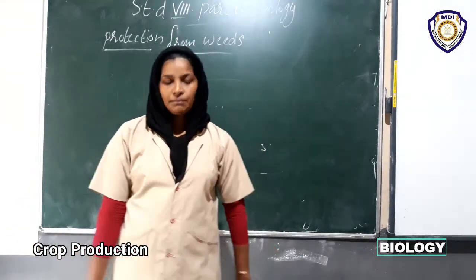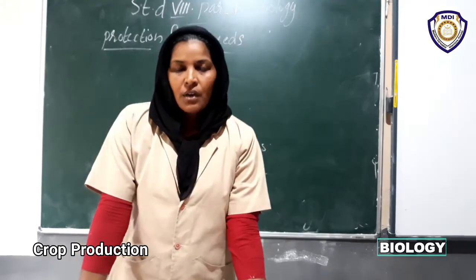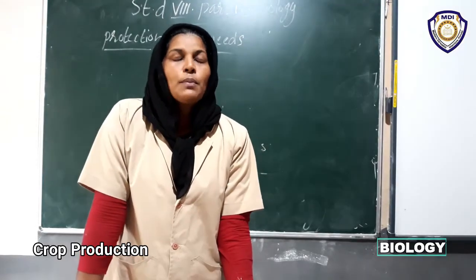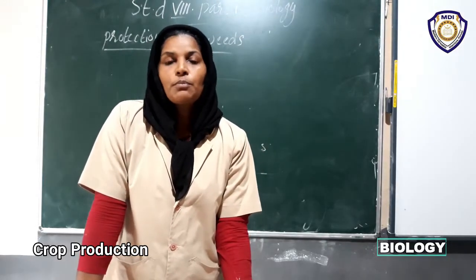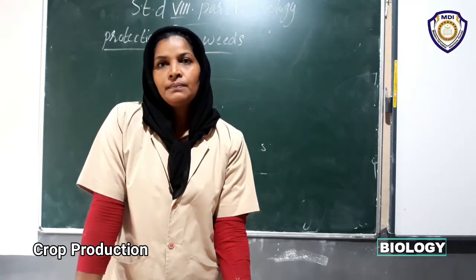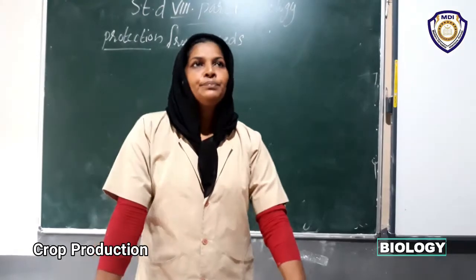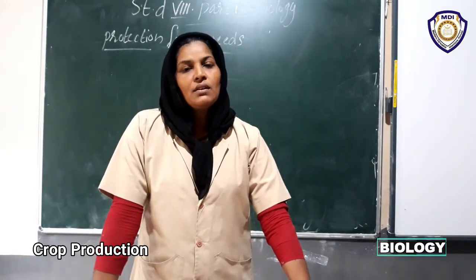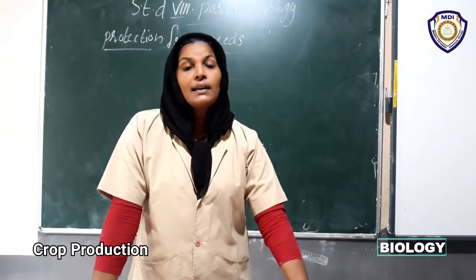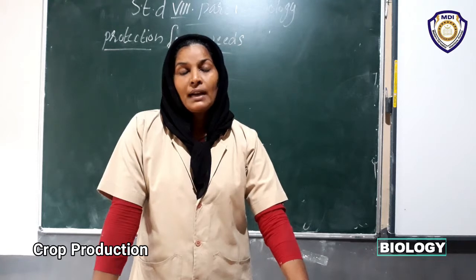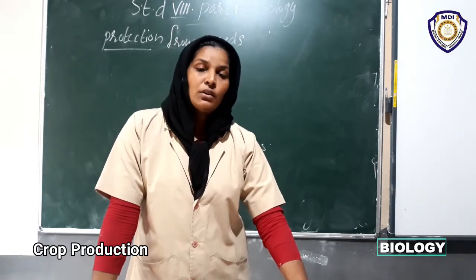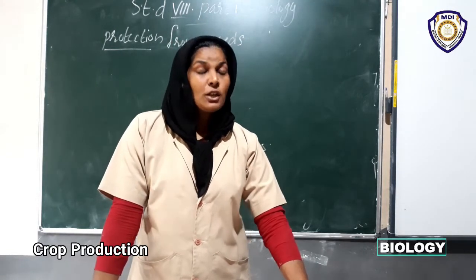Okay, very well. We have studied the lesson crop protection and management, that is the chapter name. In this lesson, we have studied agricultural practices, that means the steps.